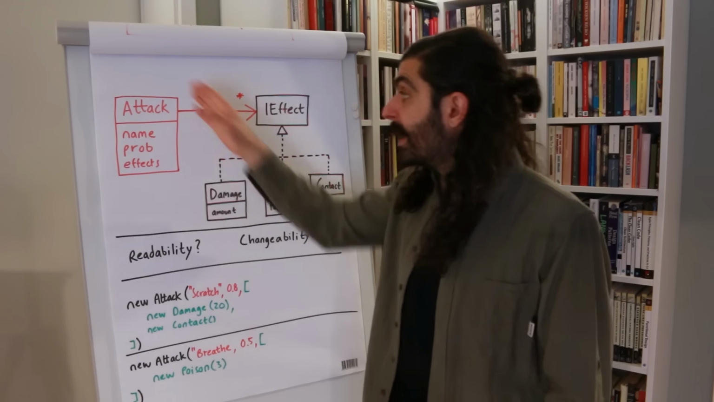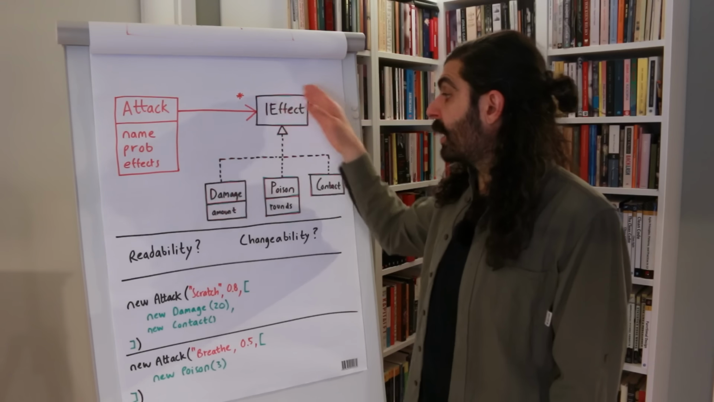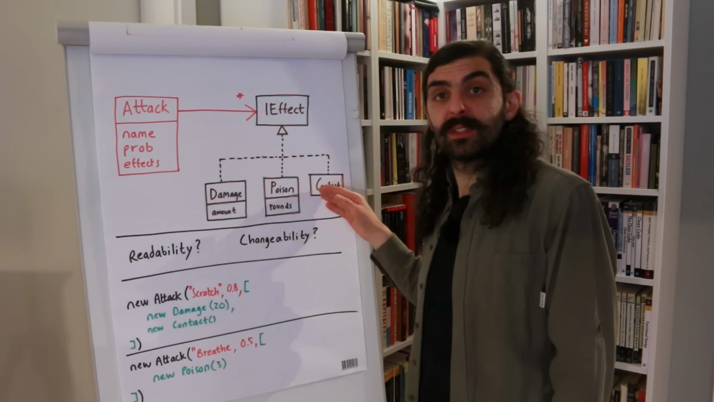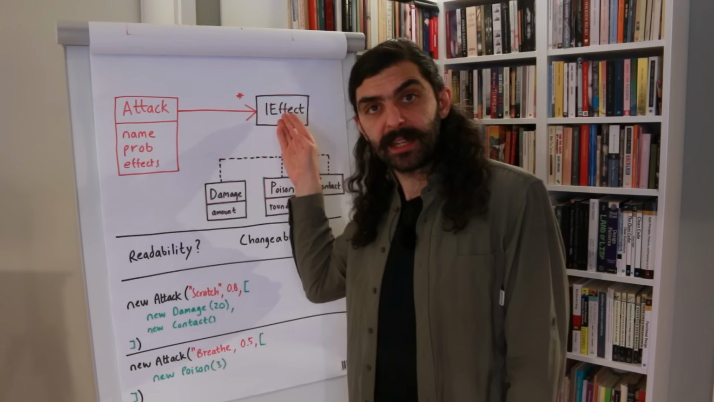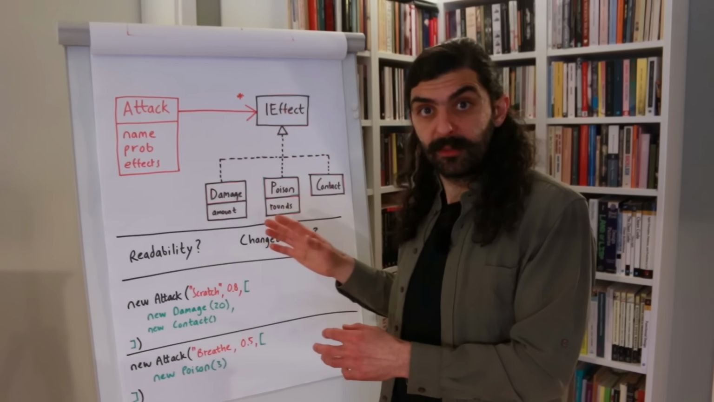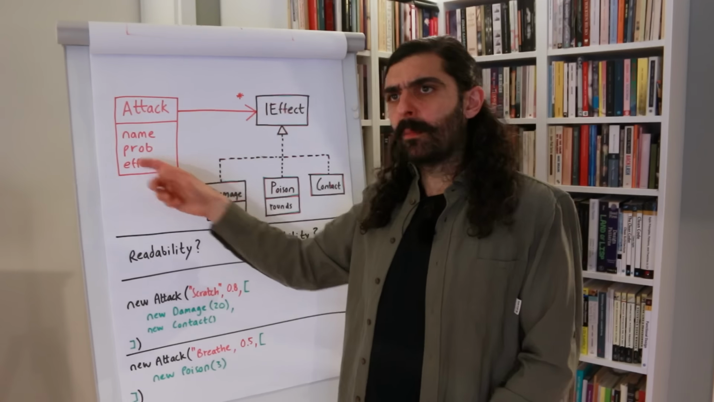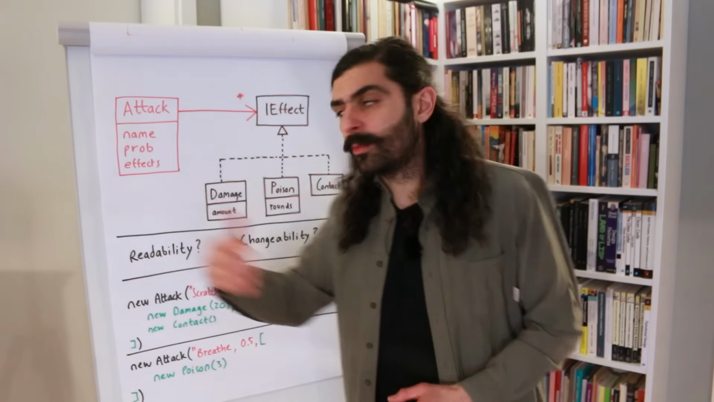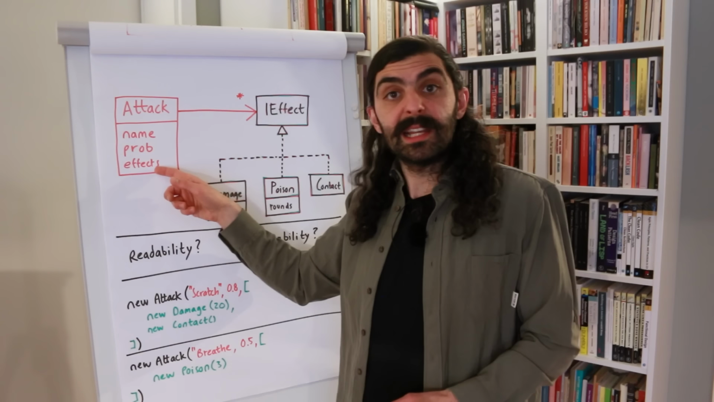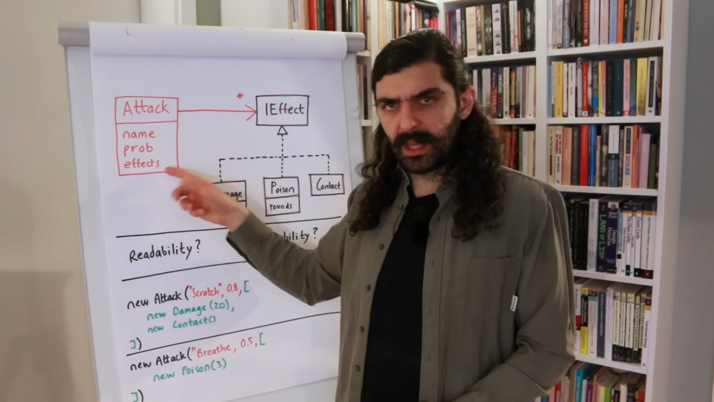So here we have one class called Attack, one interface called IEffect, and then three subtypes, three implementations of the interface IEffect. And we're trying to model the same thing as we modeled before. An attack still has a name, and it still has a probability, but now it doesn't have anything else. The rest is bundled up into this list or collection of effects. And what are these effects?